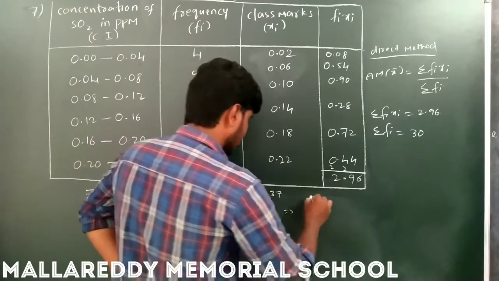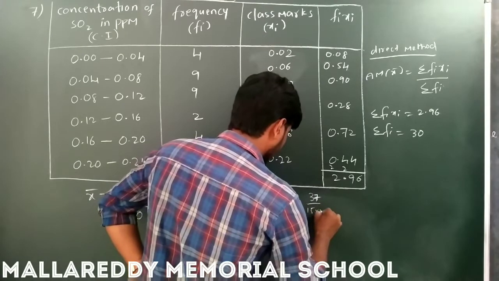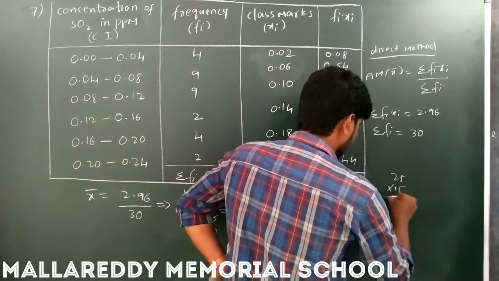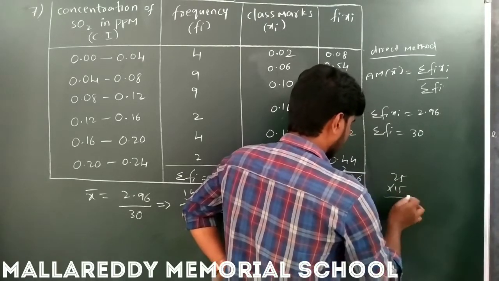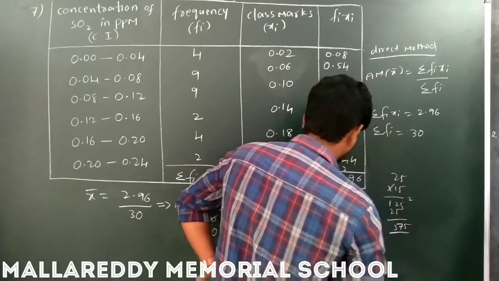So what becomes 37 by 15 into 25. So 25 into 15 is nothing but 5 5s are 25, 5 2s are 10, 12, and 25 as it is, 5 7s, 375.